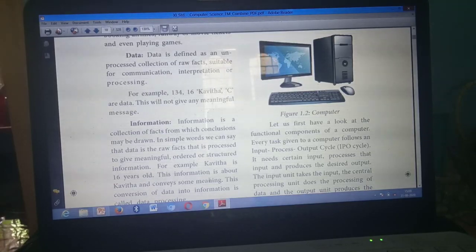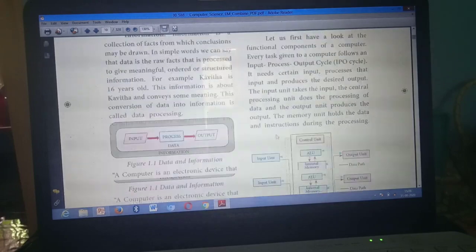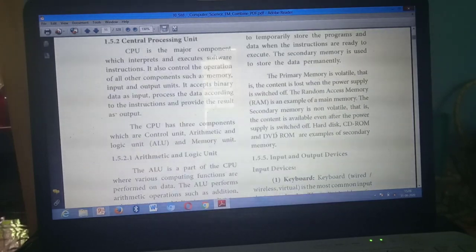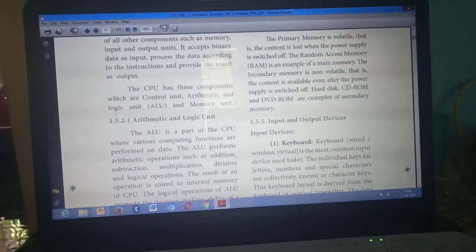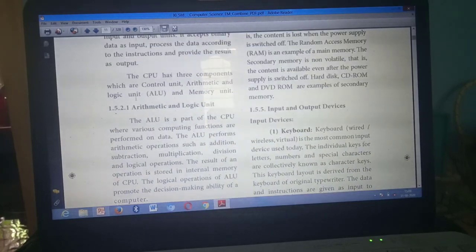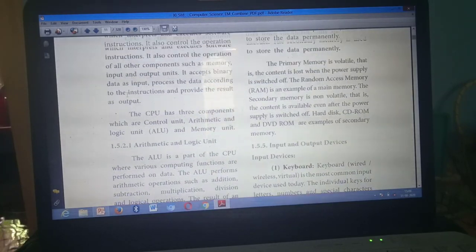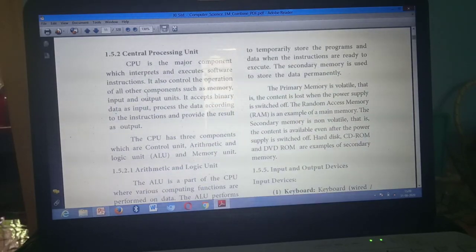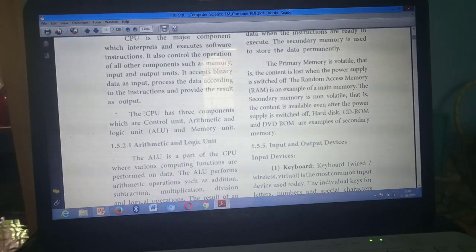Yes. So the next, third question is, what are the components of a CPU? Page number 5. Take page number 5. Components of CPU, this one, under the heading Central Processing Unit. Mark from here. The CPU has 3 components, up to memory unit.